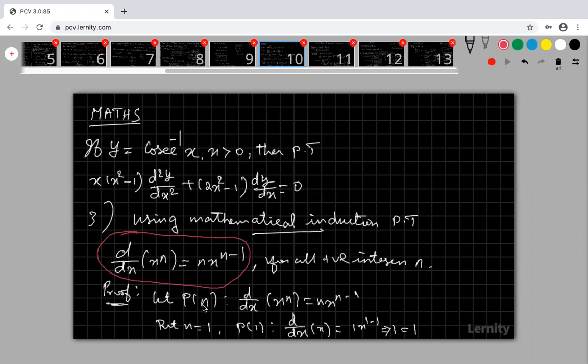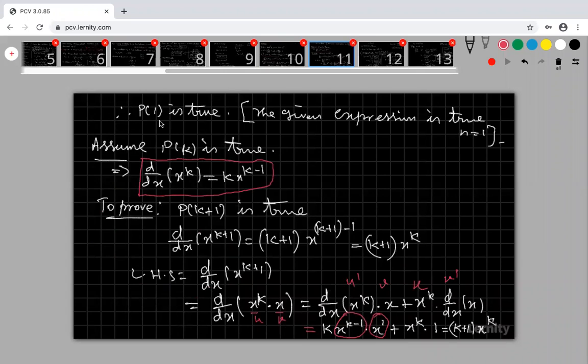Apply n is equal to 1. That means apply 1 here, apply 1 here, apply 1 here, apply 1 here. Both the sides I am getting the same answer. This side is d by dx of x, which is 1. This side is 1 into x power 1 minus 1, that is x power 0, and anything power 0 is 1. So left hand side and right hand side, both are 1. Since both the sides are 1, my P of 1 is true. That means the given expression is true for n is equal to 1.